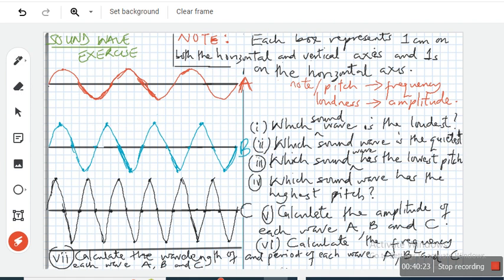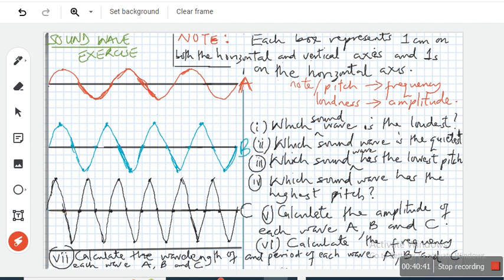The lowest pitch is A because it makes the smallest number of cycles. Which sound wave has the highest pitch? C. Now calculate the amplitude of A, B, and C. We've done that already. Can you just give me the amplitude of C?